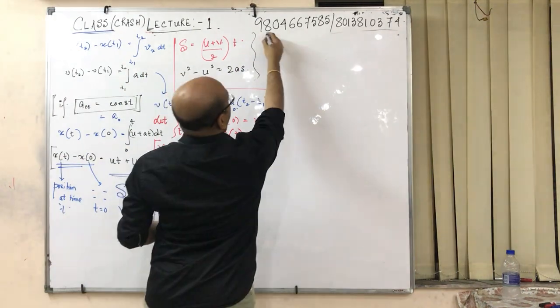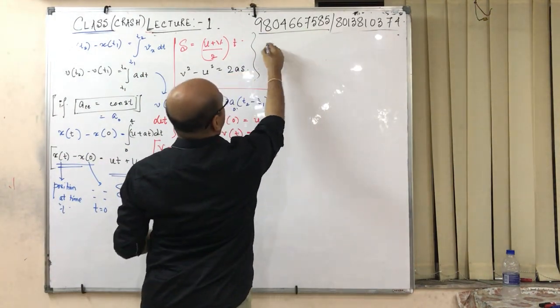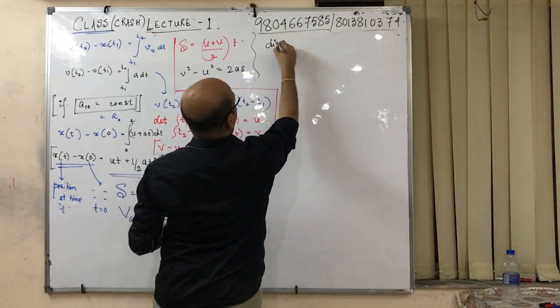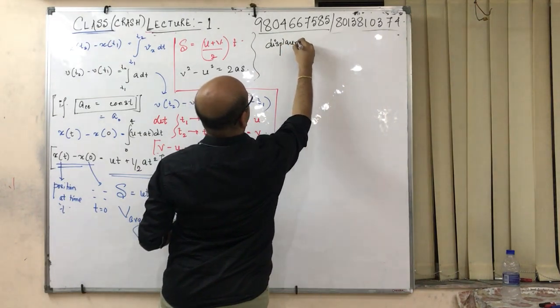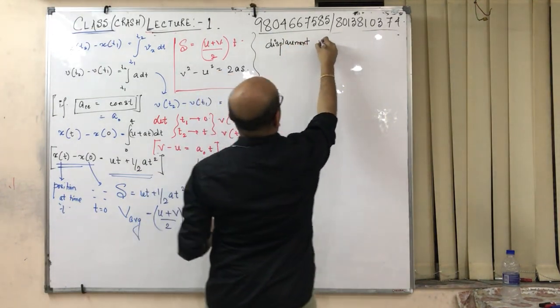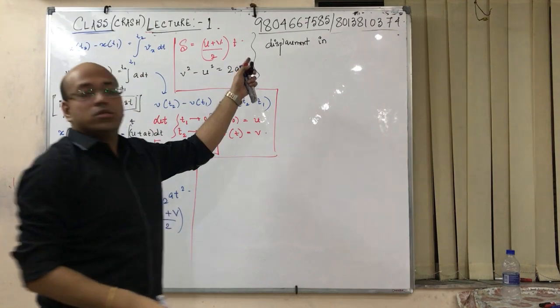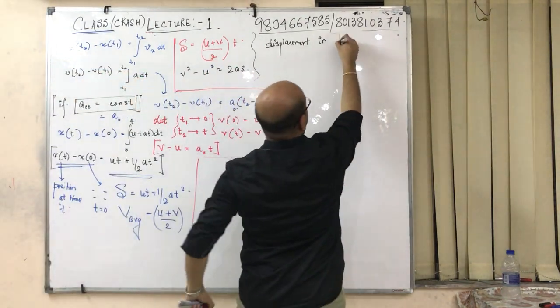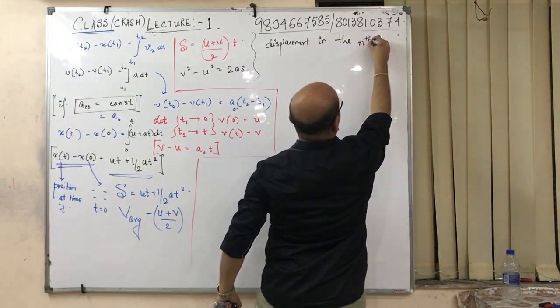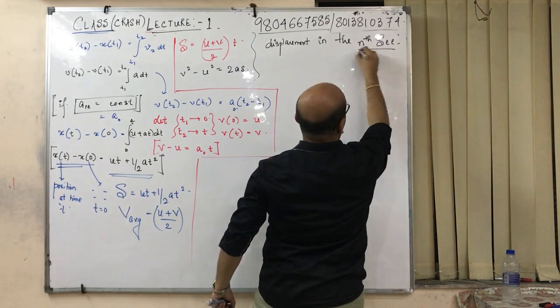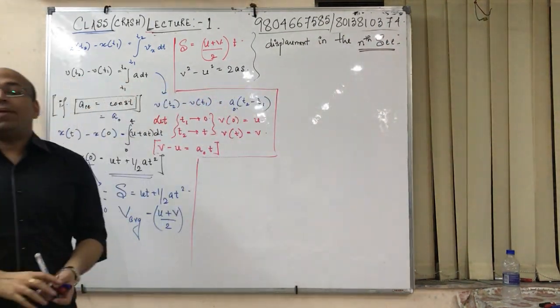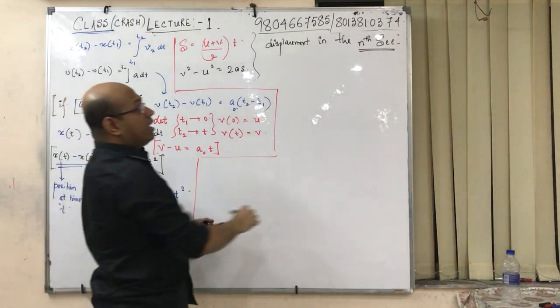Now, we have another important thing, displacement. I have found many students going wrong in this concept: displacement in the nth second. Keep in mind what I am trying to say. Displacement in the nth second.